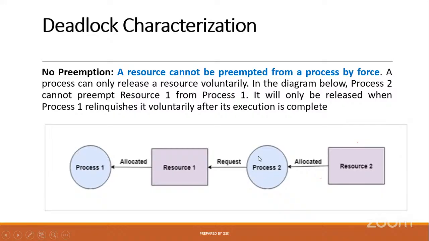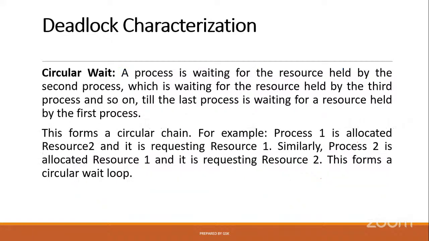Even though process 2 is sending the request, resource 1 should not be preempted from process 1, because it is already allocated to process 1. This is no preemption.